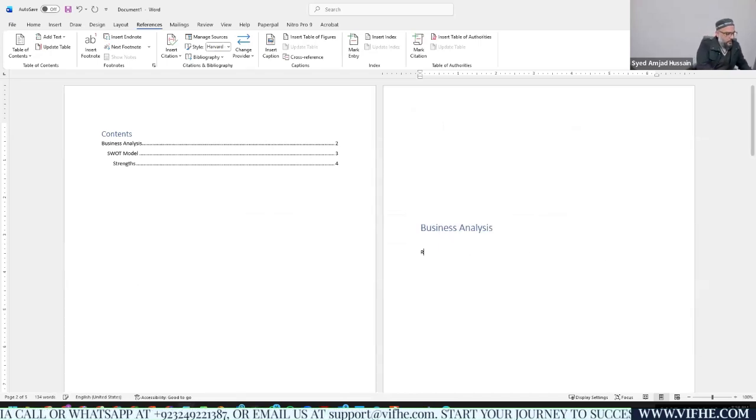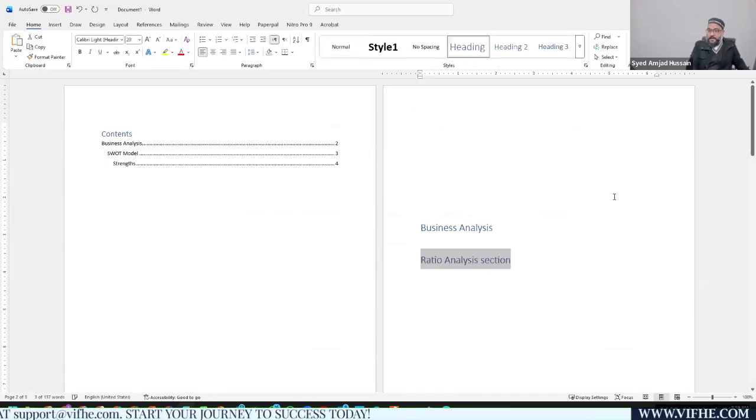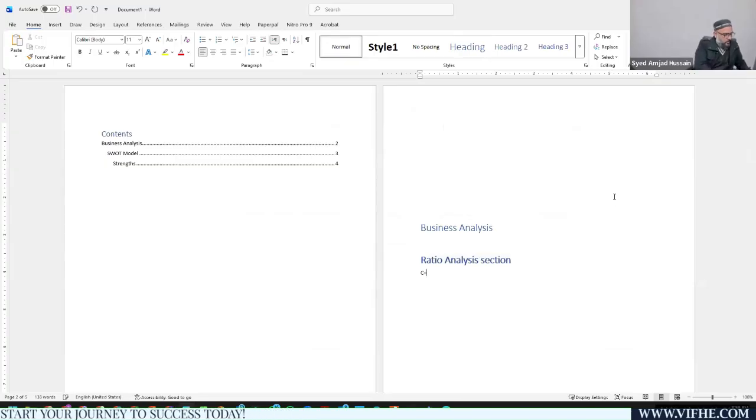Okay, now let's see. In this ratio analysis section, I'm going to make it a heading again. Then we have revenue growth, and within this revenue growth, I am giving it heading number 2, and then I'm going to explain this revenue growth.